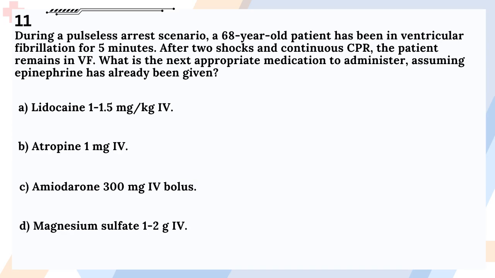Question 11. During a pulseless arrest scenario, a 68-year-old patient has been in ventricular fibrillation for 5 minutes. After 2 shocks and continuous CPR, the patient remains in VF. What is the next appropriate medication to administer, assuming epinephrine has already been given? A. Lidocaine 1 to 1.5 mg/kg IV. B. Atropine 1 mg IV. C. Amiodarone 300 mg IV bolus. D. Magnesium sulfate 1 to 2 g IV.